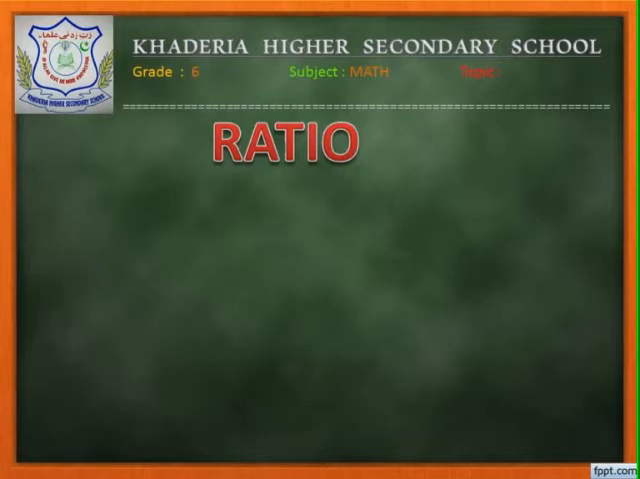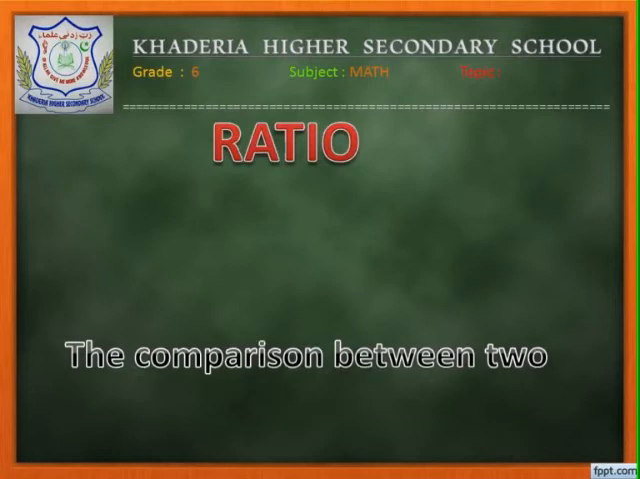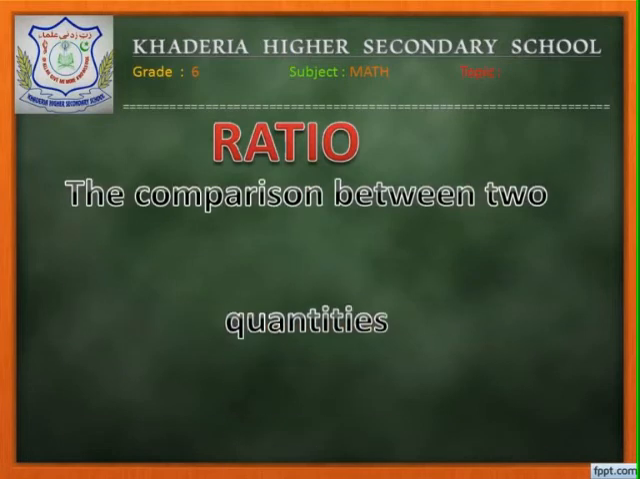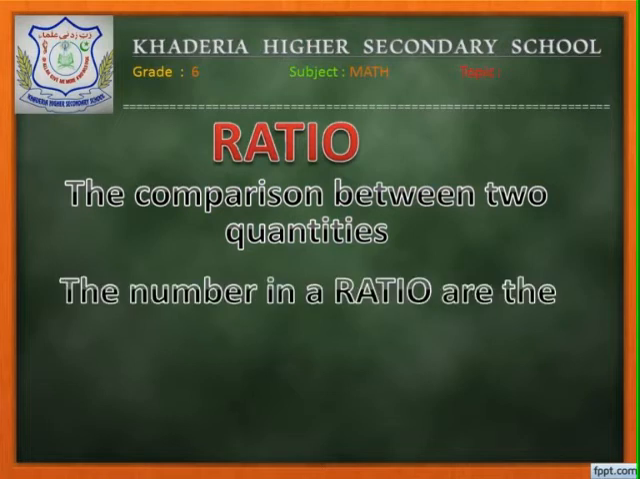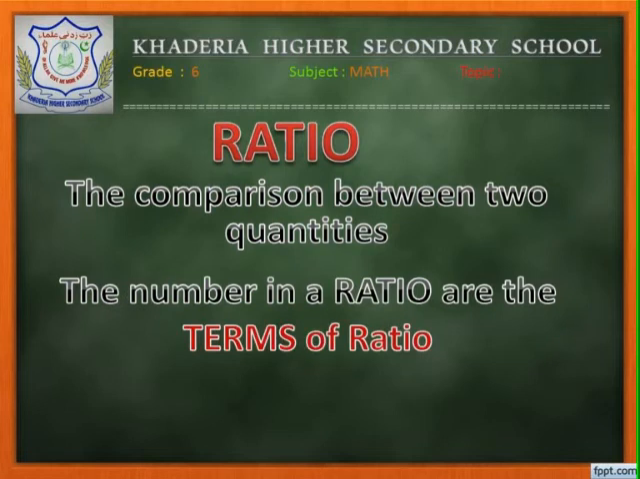Okay, the comparison of two quantities is called a ratio. If we are comparing more than two quantities, then we take the ratio as a compound ratio. We will study this topic later. The numbers which are involved in the ratio are known as the terms of the ratio. Here, I will give you some examples to get a deeper clarification about ratio.